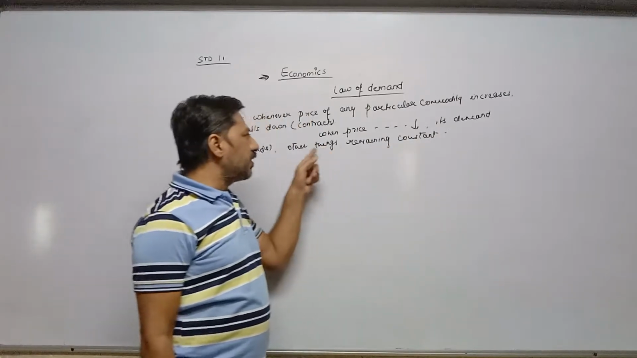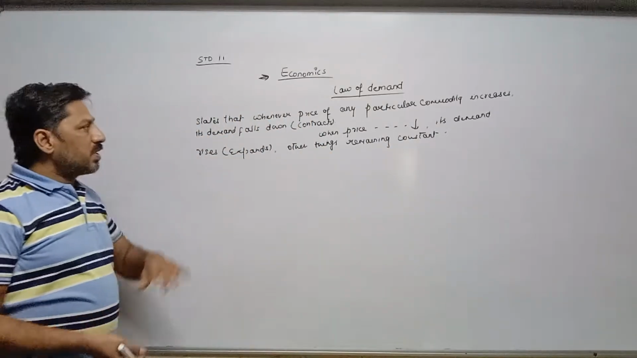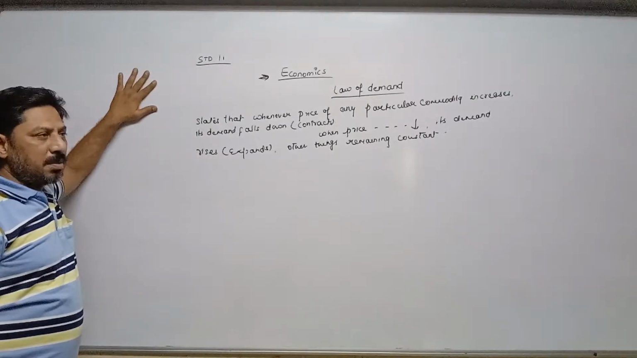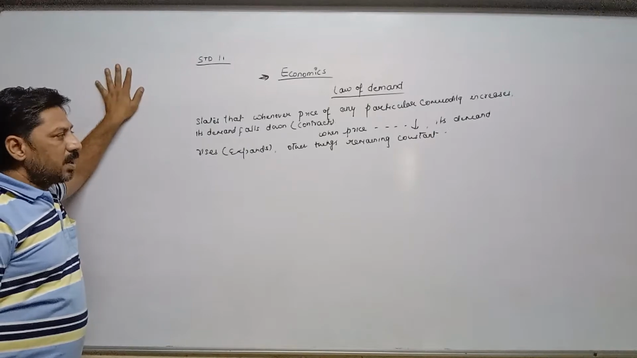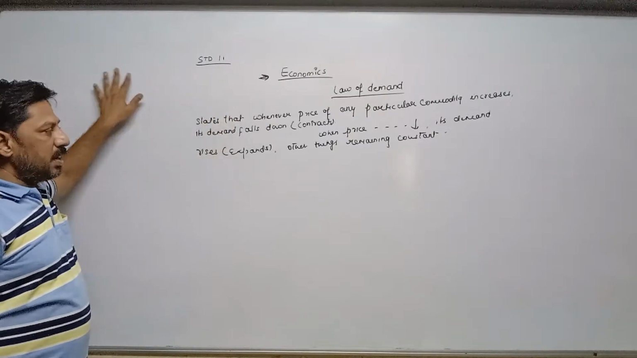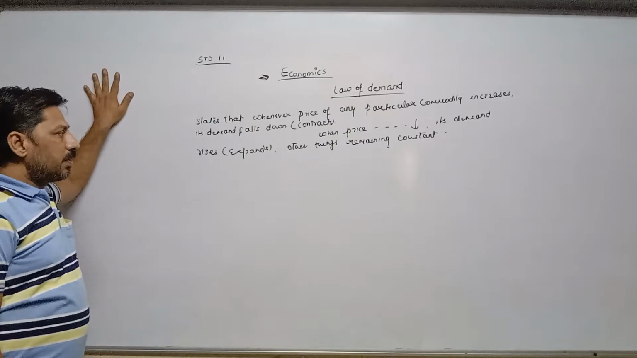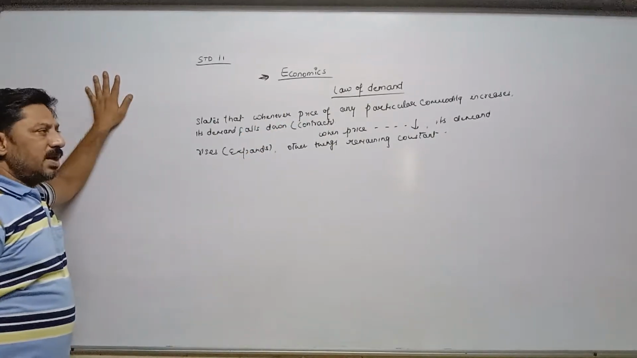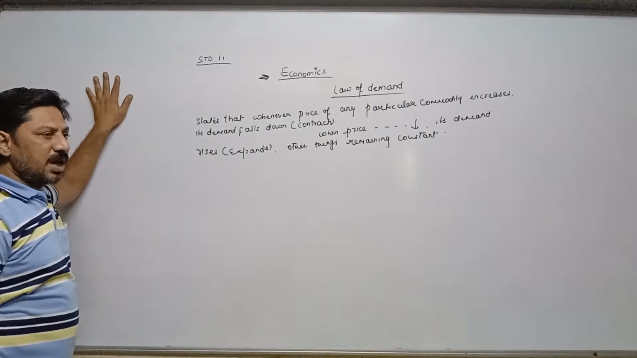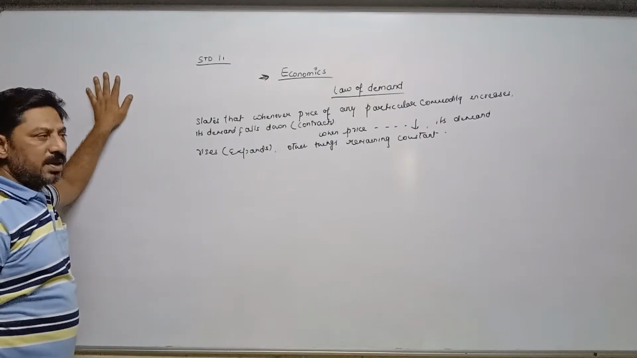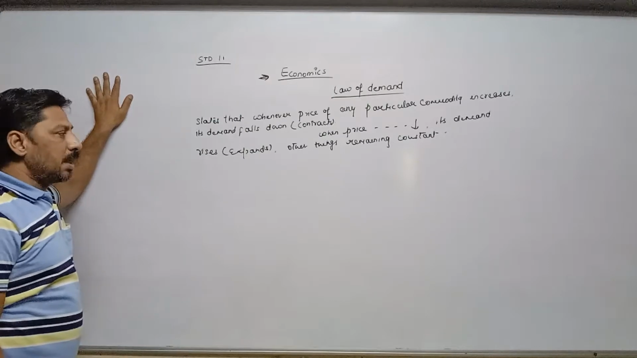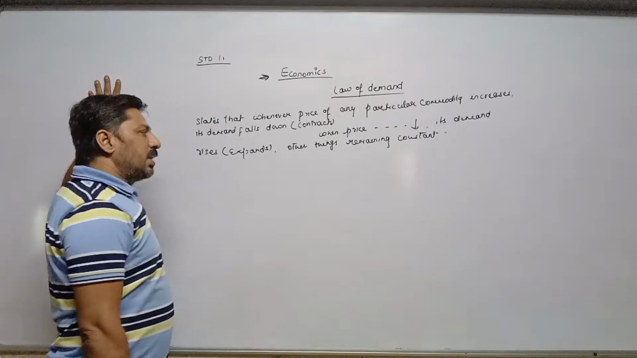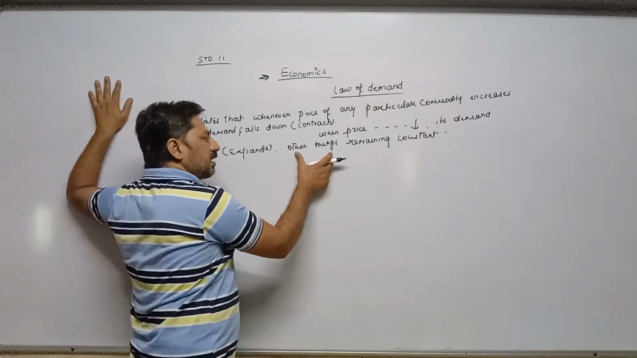Here other things means, we have already done that there are two factors which may affect demand. One is the main factor and the other is other factors. In the main factor only price is there, and in other factors: price of related goods, income of the consumer, taste, habits and preference of the consumer, then population, means demographic profile, then expectation of change in price in the near future. These are other things or other factors.